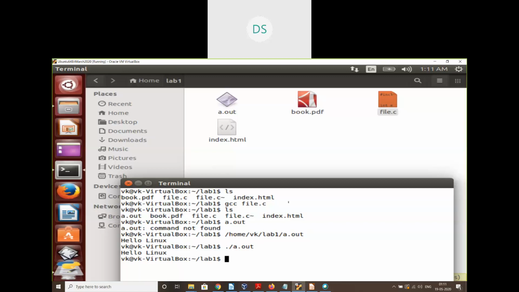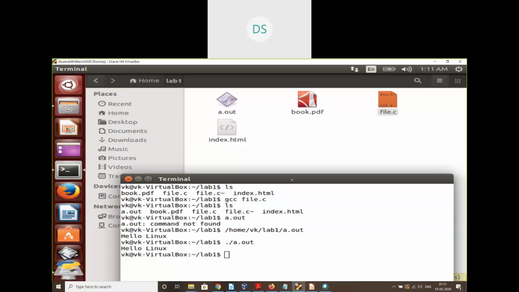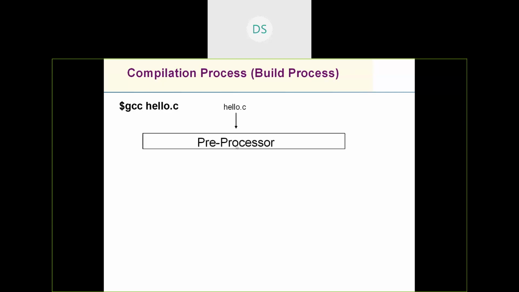The next part: I will tell you how this hello.c gets converted to eratout. Let me show the compilation process, or build process. Let me explain the build process, which is also known as the compilation process, and how your .c file gets converted to the executable file, that is eratout. When we say gcc hello.c, the GNU compiler collection will first call the preprocessor.